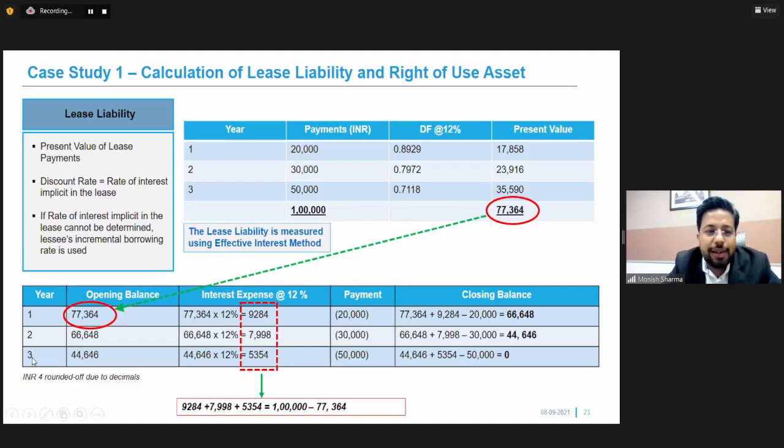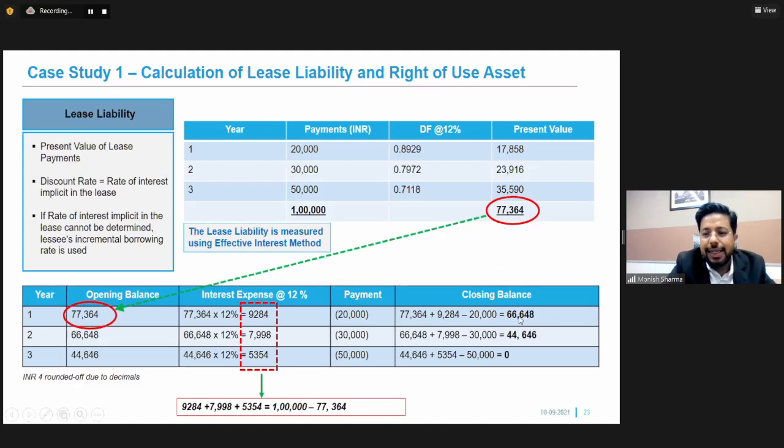So I will create a lease liability in our books at the inception of this lease, which is 77,000. And I will create an interest expense over this 77,000 at the rate of 12%. And this interest expense will be charged to my profit and loss account. And whatever lease payments are to be made will be reduced from the lease liability. And balance is the closing balance of lease liability. So at the beginning of the year, our lease liability was 77,364. And the closing balance is 66,648.